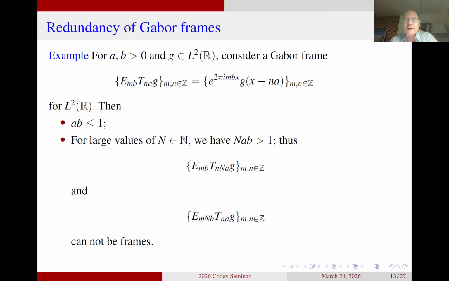And that means if you do this for large values of N, then you definitely get a value Nab that is larger than 1, and that means they have no chance of being a frame anymore. So that means this subsampling property we are getting for the Carlson system, namely that we can take 1 out of N elements and it's still a frame, there is no way that we can get that for Gabor frames.